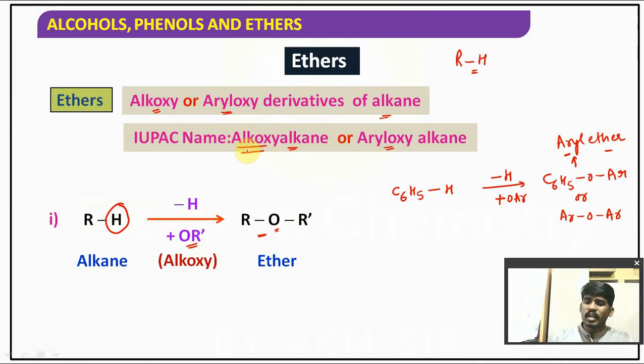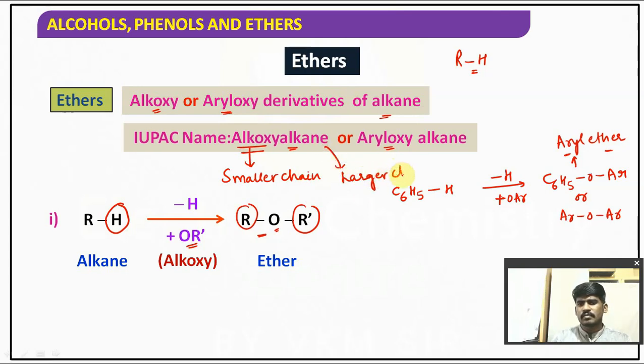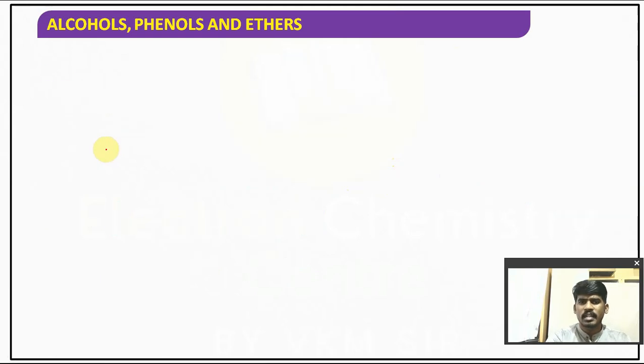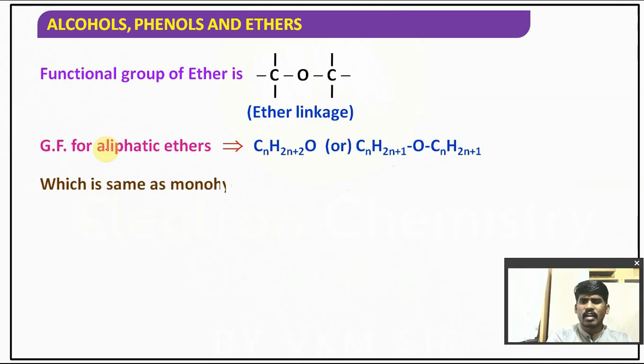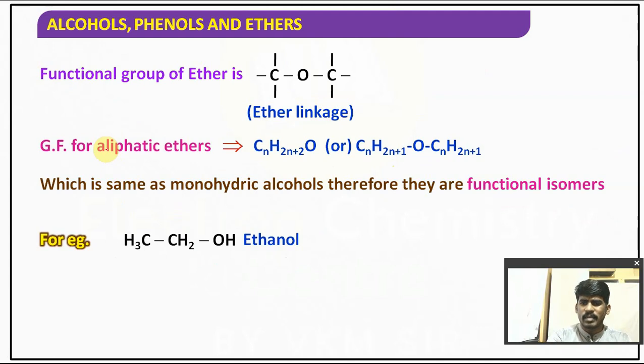For suppose if two different alkyl groups, R and R', are there, the alkoxy name goes with the smaller chain, and the alkane goes with the larger chain. Hope you understand, children. So the functional group of ether is, as you know, ROR. It can be represented in the best way like this, C-O-C or R-O-R.